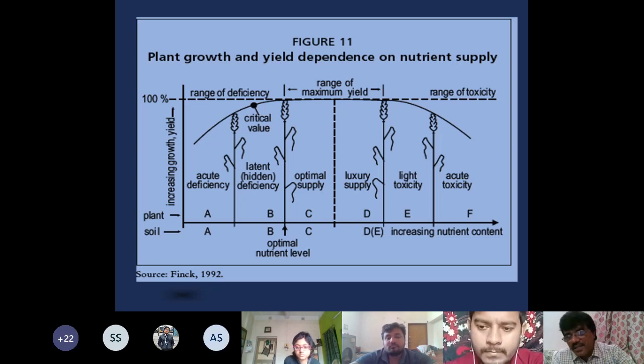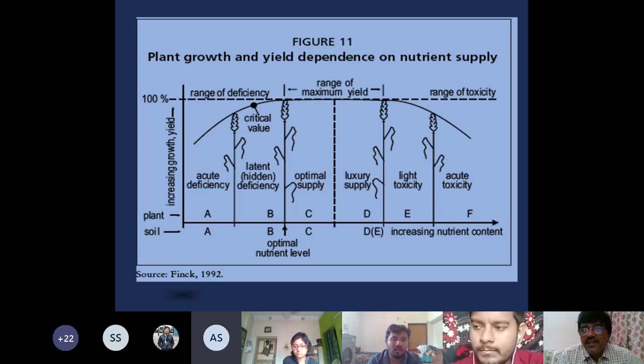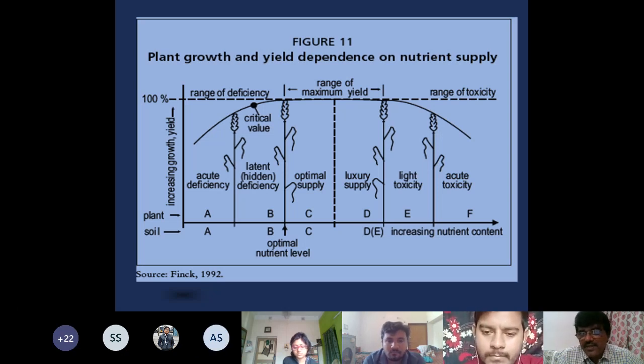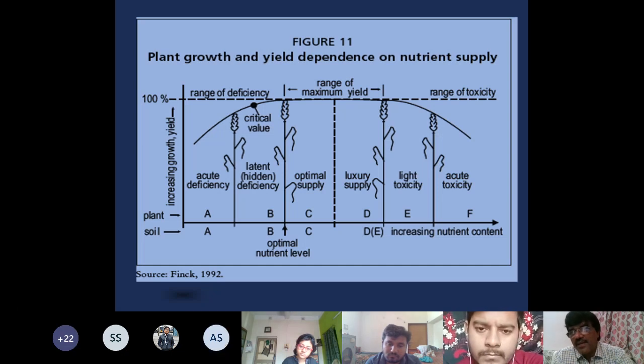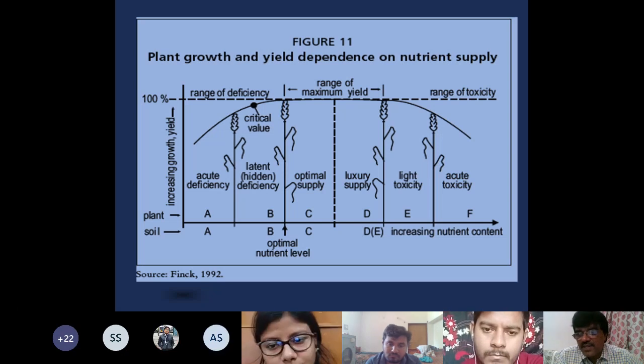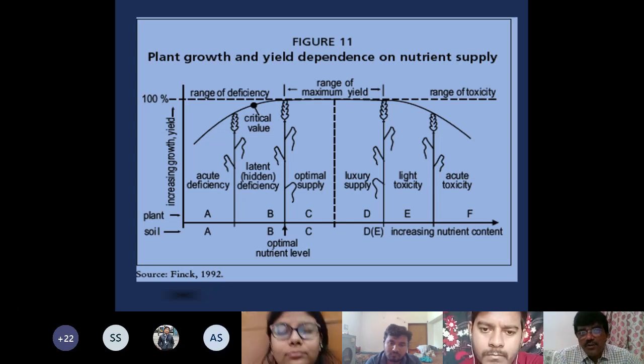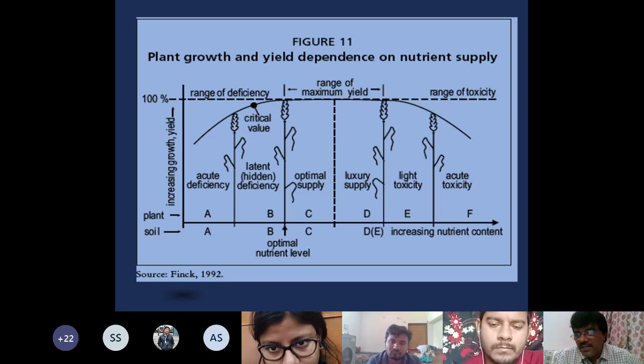For certain nutrients, you still increase the nutrient concentration. Then there may be luxury consumption, for potassium, and you continue to increase the concentration. Then if you have micronutrients like iron or aluminum or molybdenum, you can have their toxicity. Light toxicity means symptoms may not be visible, but in acute toxicity, symptoms may be visible and growth will be adversely affected. Here you will also have a critical value for toxicity, which again can be defined in the same way.